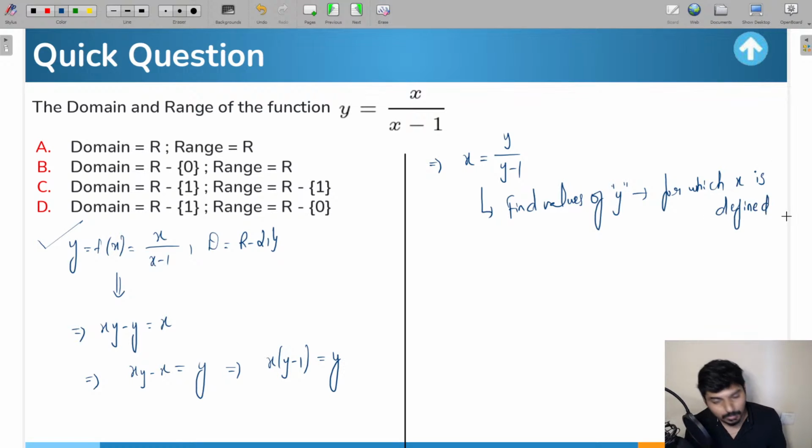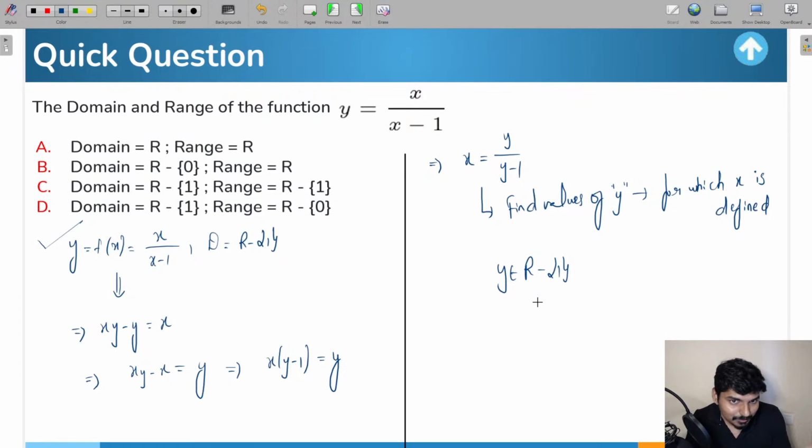So what does this mean here? If you see this equation, which are the values of y which we can take for which x is always defined? Well, we can take y as all the real numbers except 1, because at y equal to 1 the denominator is 0 and x will not be defined there. So these are the values of y where x is always defined.